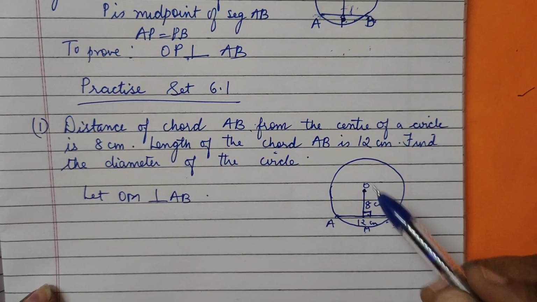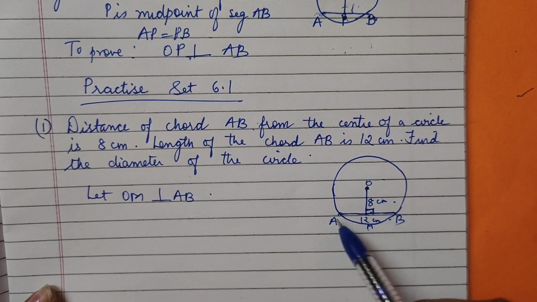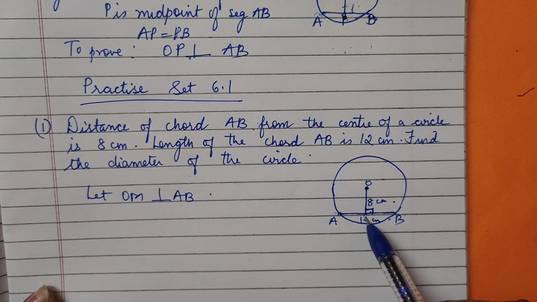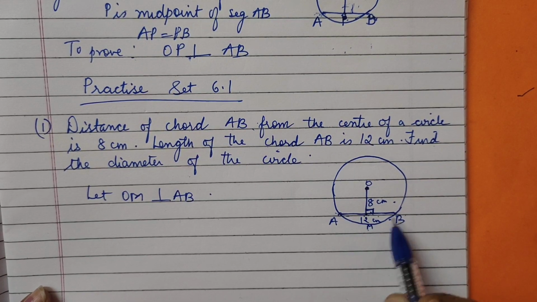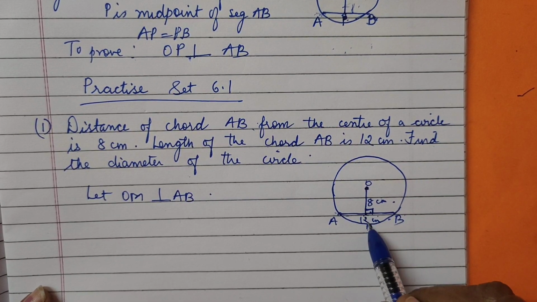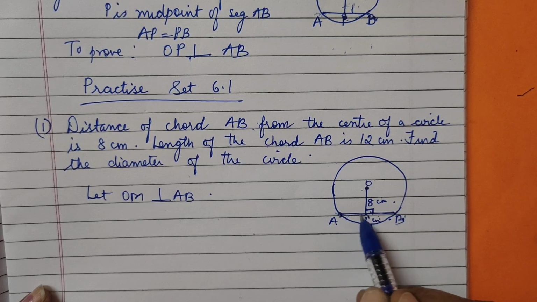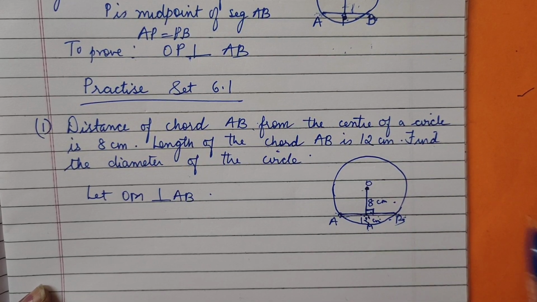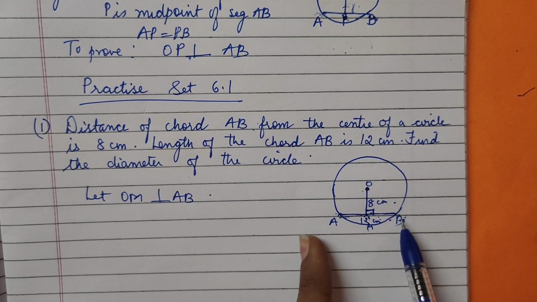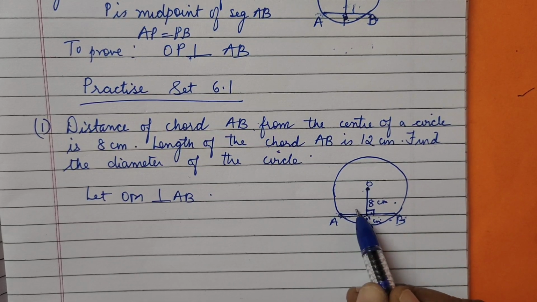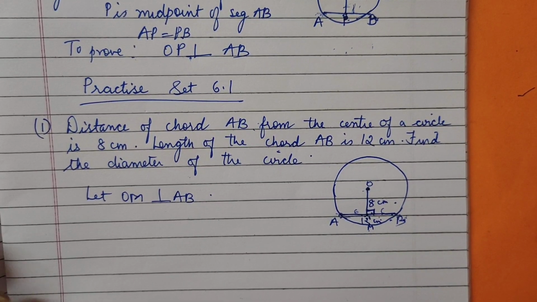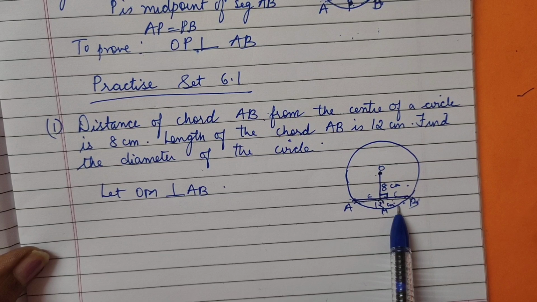You remember, dear, when a perpendicular touches the chord, it bisects the segment. We have learned that the perpendicular drawn from the center of the circle on its chord bisects the chord. That means AM is equal to MB. That means this much is 12 cm, so how much will each part be? 6 and 6. So from this we learn this one.